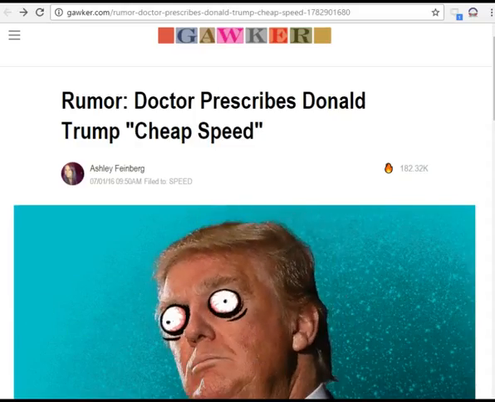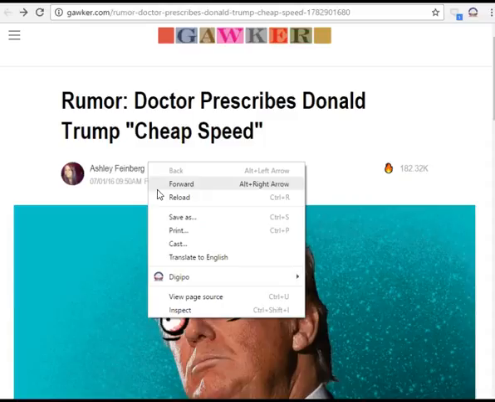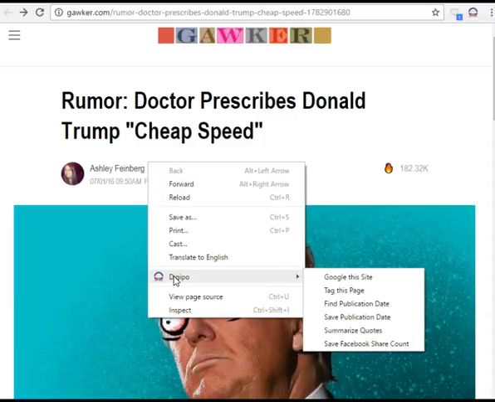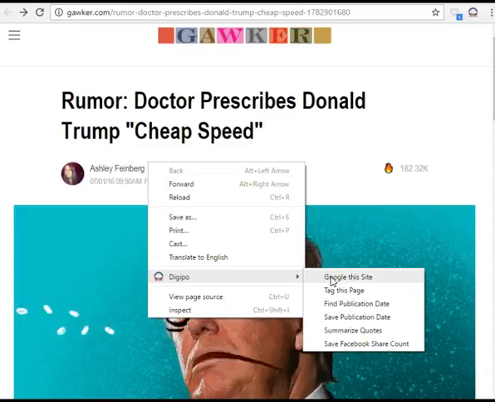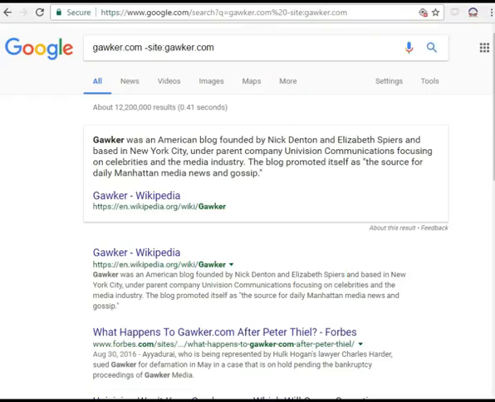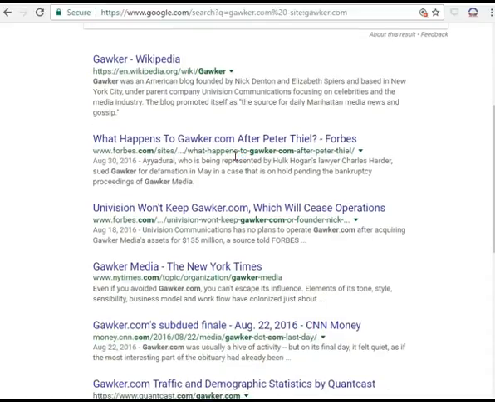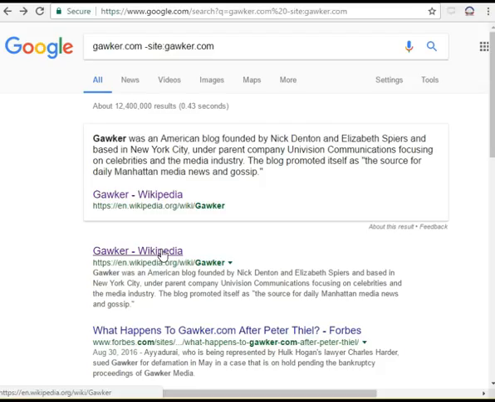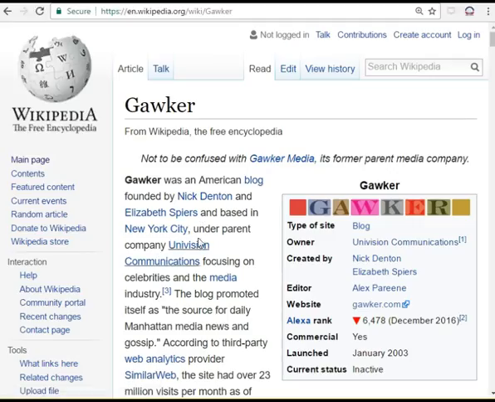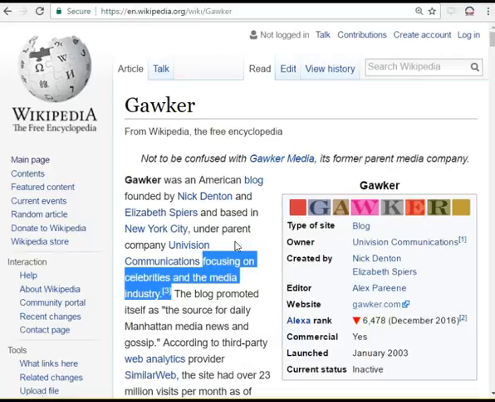Suppose I don't know anything about Gawker.com. How am I supposed to figure out what I think about that website? Well, obviously I'm going to go to Google. And here's a helpful way to do that. When I click Google this site on the Digipo extension, I'm sending Google a query that says, look for references to Gawker.com, but exclude all of them that are actually on Gawker.com. So this is going to give us a view from the outside in, what other websites are saying about Gawker. So if I didn't know anything about it, I could check Wikipedia, which suggests that Gawker was essentially a gossip site. So I'm inclined to be suspicious of this source.